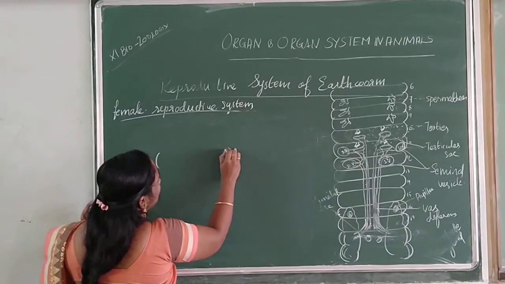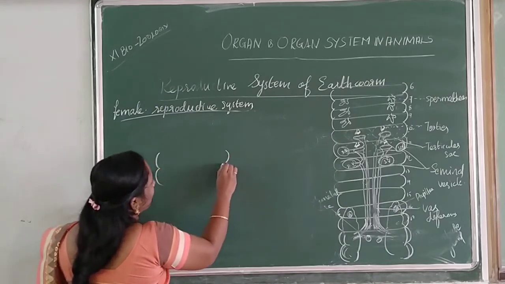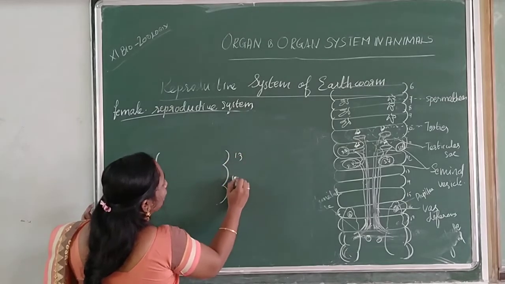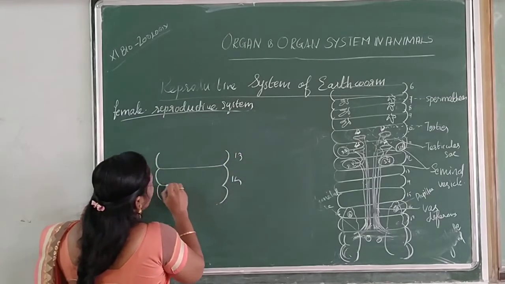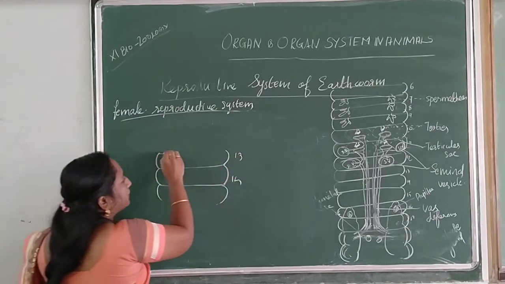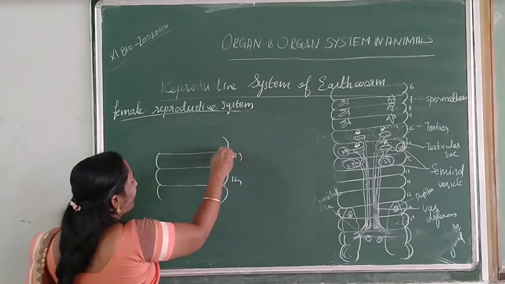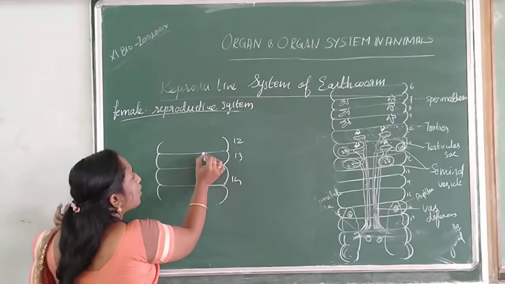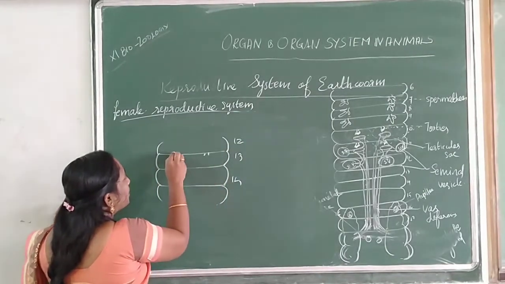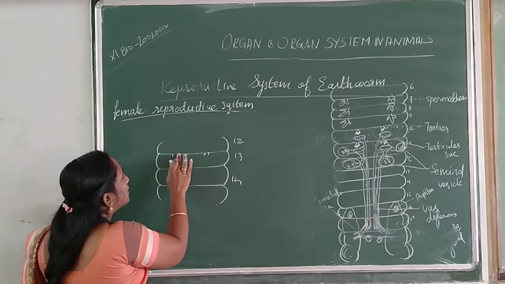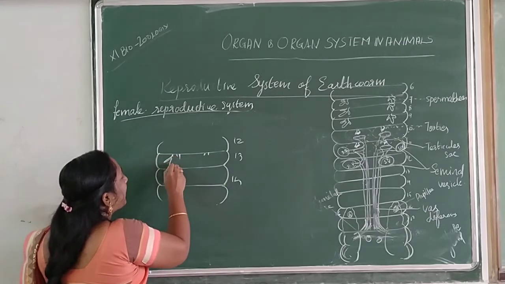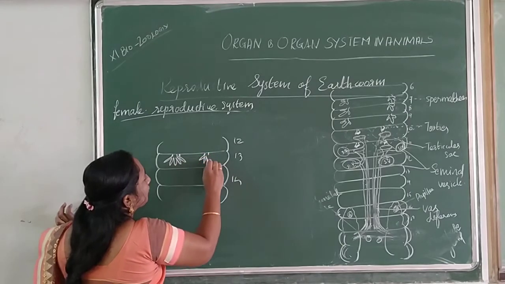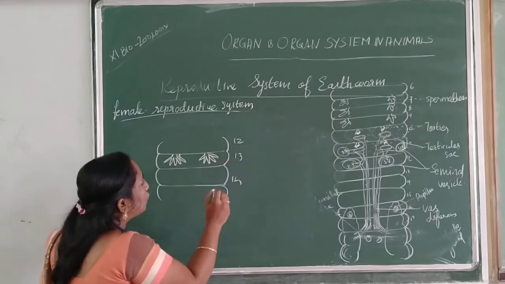So in the earthworm, between the 12th and 13th segment, a small stalk is there, and here one small stalk, and this stalk is followed by a finger-like extension. This is called the pair of ovaries.